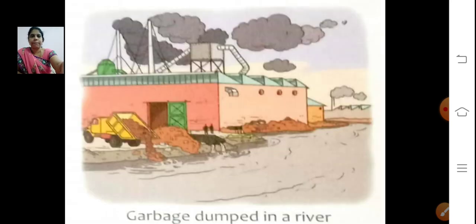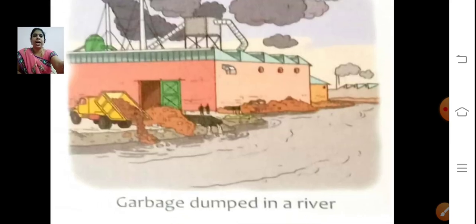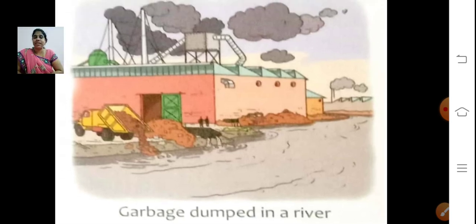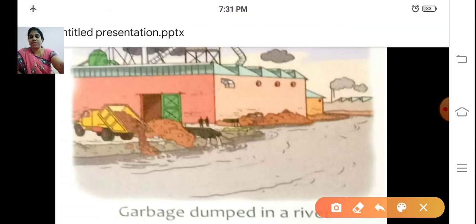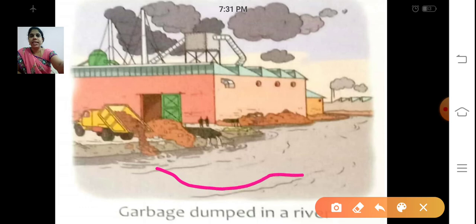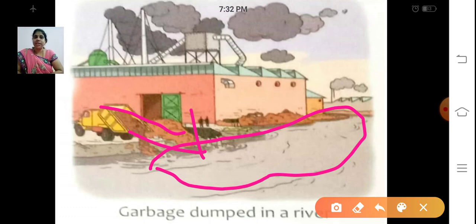Just see here, garbage dumped in a river. Is it correct to dump all the waste materials in the river? Just see, it is a river, and they are dumping their waste materials into it. What will happen? That water will become dirty, isn't it? So we should not throw garbage or any other waste materials into the rivers or seas. Then the water will become dirty and we cannot drink it.